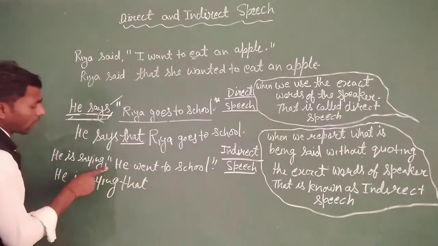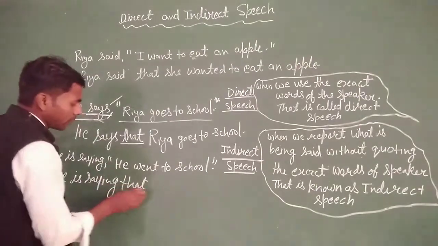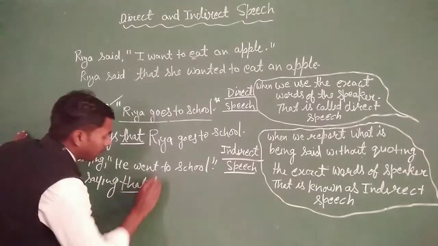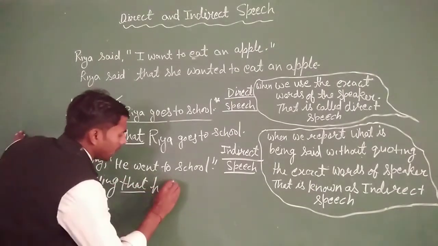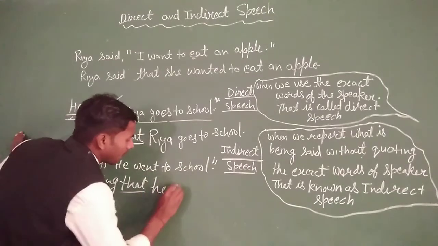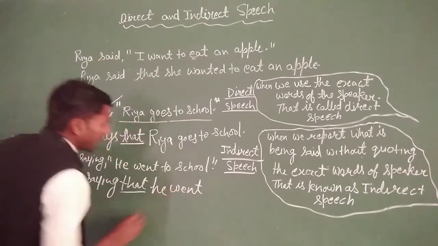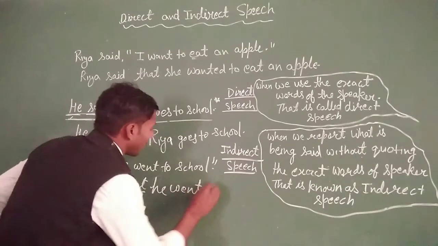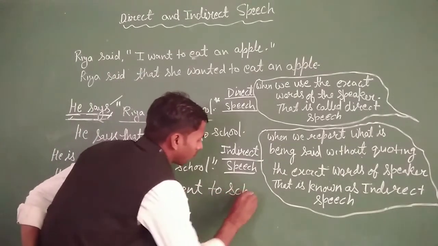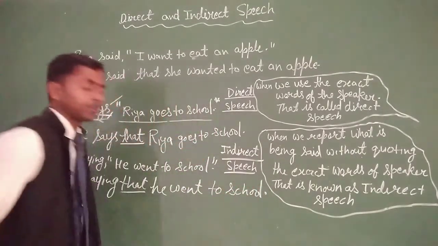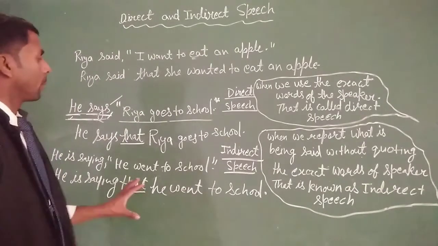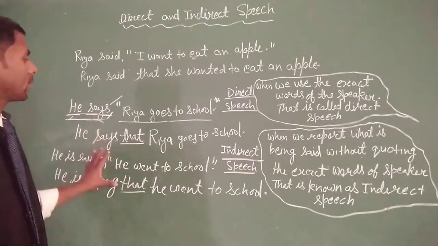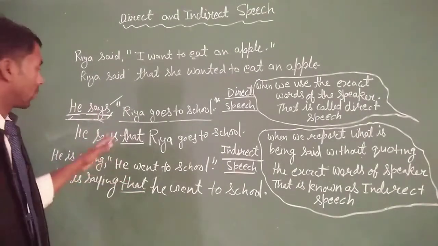Remove the comma and inverted comma and use the conjunction word "that," and after that you will write all the statement that you can see in a reported speech: "went to school." Clear? It is the simple way to change direct speech into indirect speech.